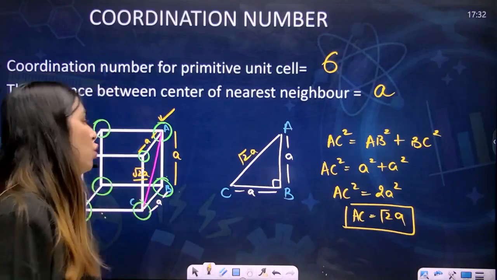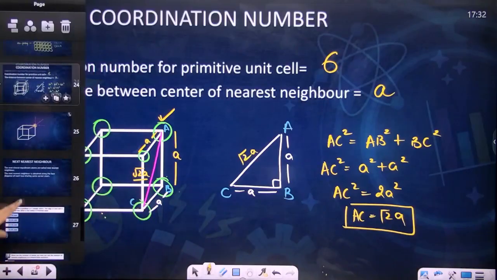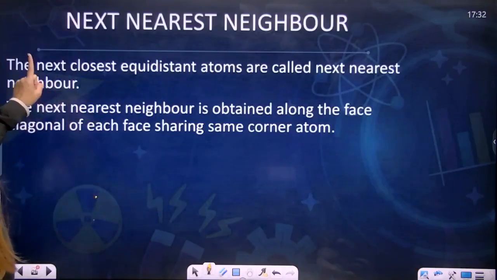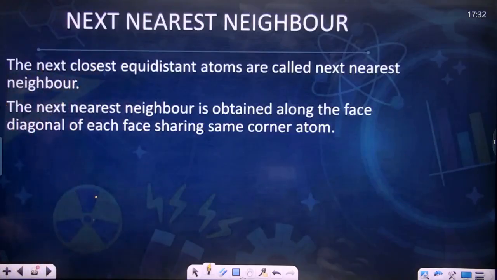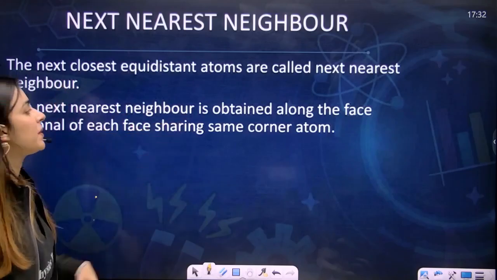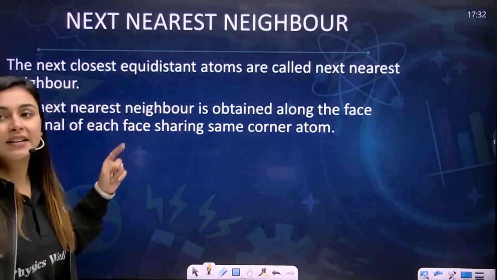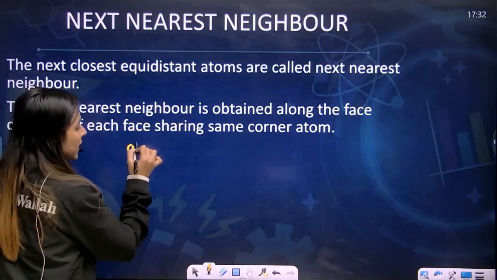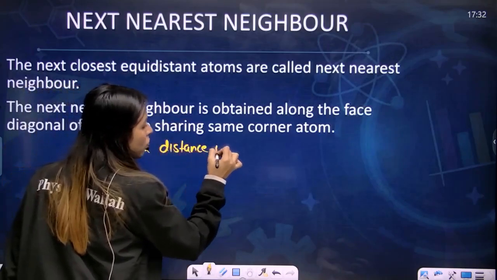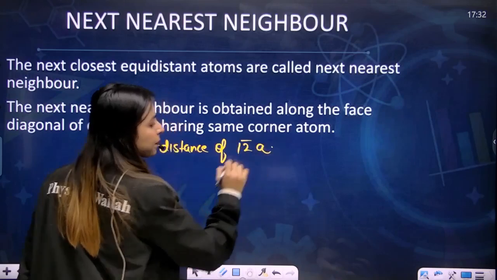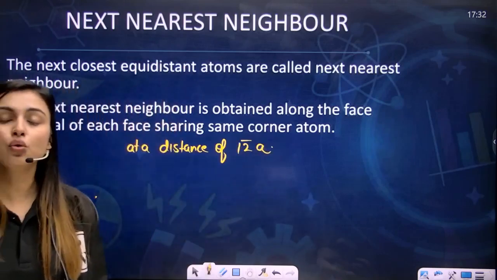So how will you write this? The next closest equidistant atoms are called the next nearest neighbors, and the next nearest neighbors are obtained along the face diagonals at a distance of root 2A.